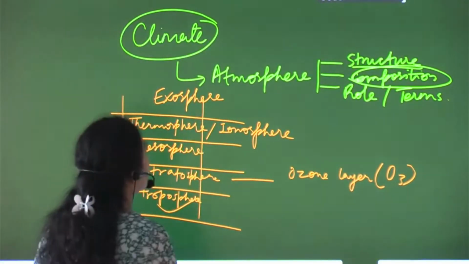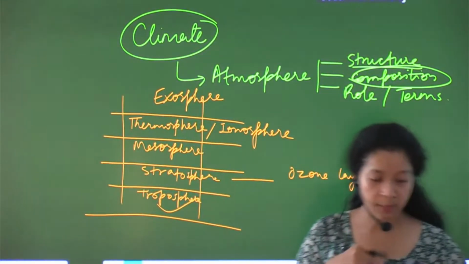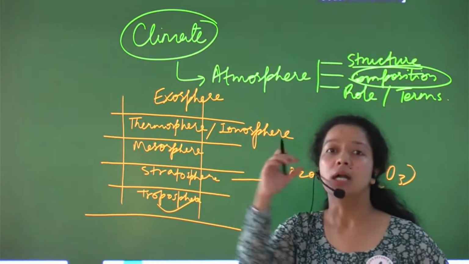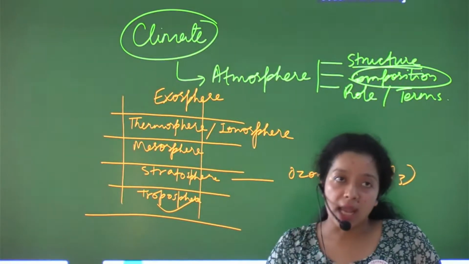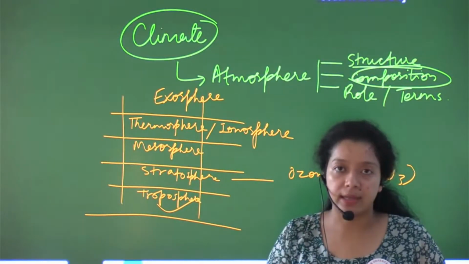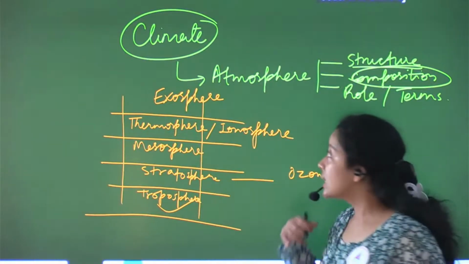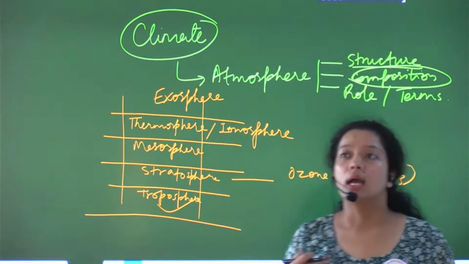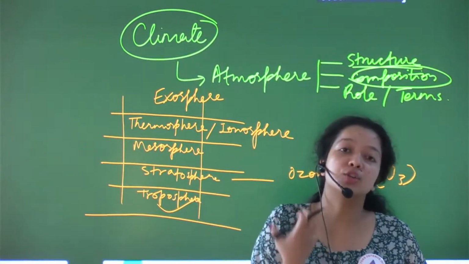Since our childhood we have been given the definition that atmosphere is the layer of air which surrounds the earth like a blanket. Fine. It is completely true. But now, as defense aspirants, what we should know about this